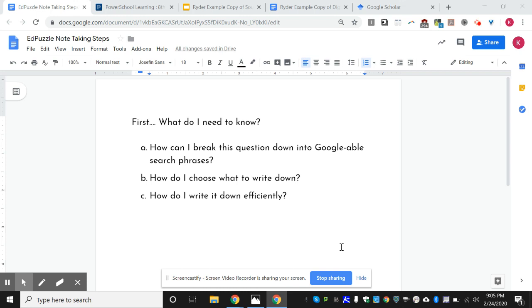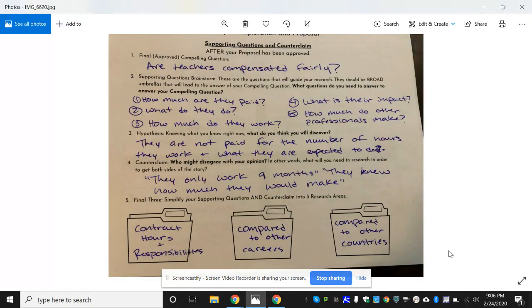Hey guys, we're going to talk about how to begin when you're trying to take notes. So, the critical thing with research is you're trying to find out information. And the reason we work through that yellow packet is to help us break down what information we were looking for. So, here's the example sheet from my yellow packet if I would have made one.